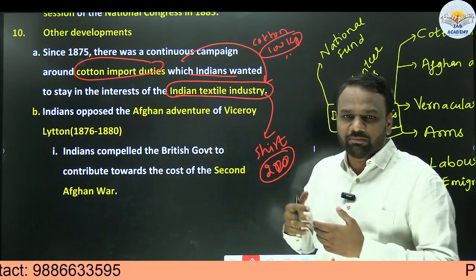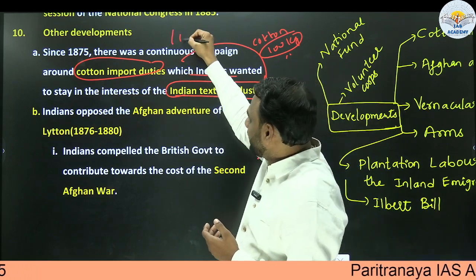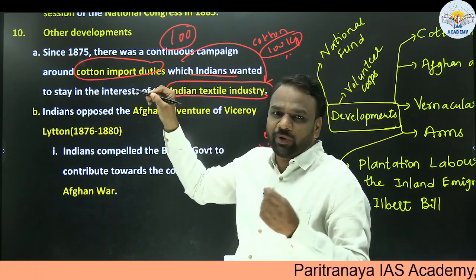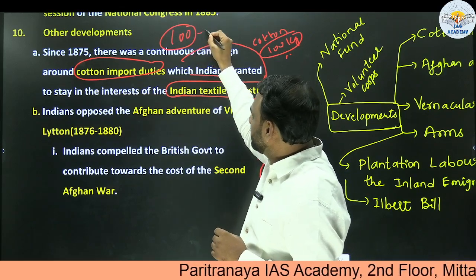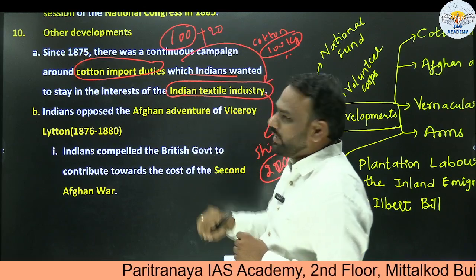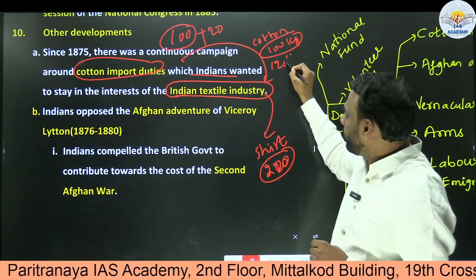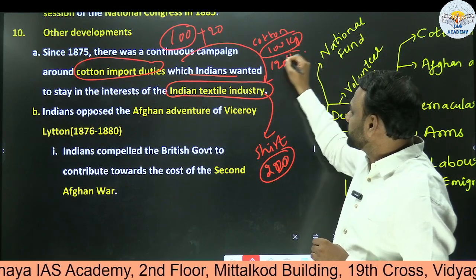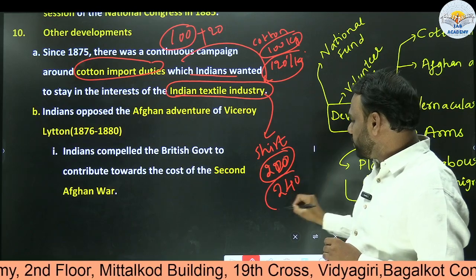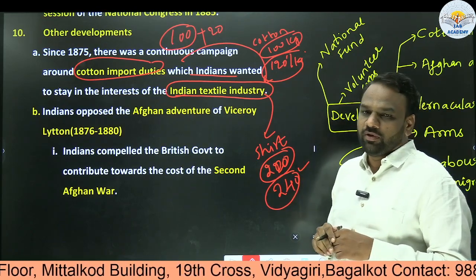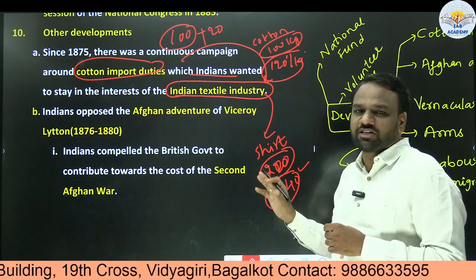When you are importing cotton from another country, you have received it at just 100 rupees, but the government is charging 20% tax on it. So for 1 kg of cotton at 100 rupees, the textile industry has to pay an extra 20 rupees. Rather than getting cotton at 100 rupees, it starts paying 120 rupees per kg. Automatically the shirt will become costly. Let us assume that rather than 200, it becomes 240. Customers will not be interested in purchasing a shirt which has become costlier.